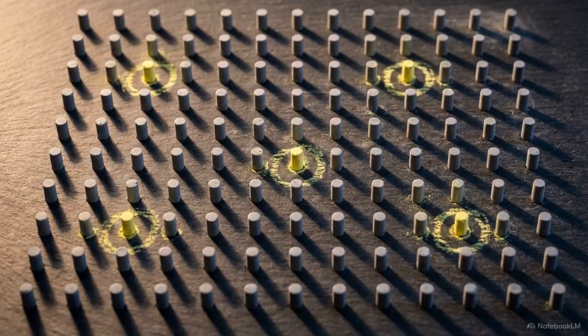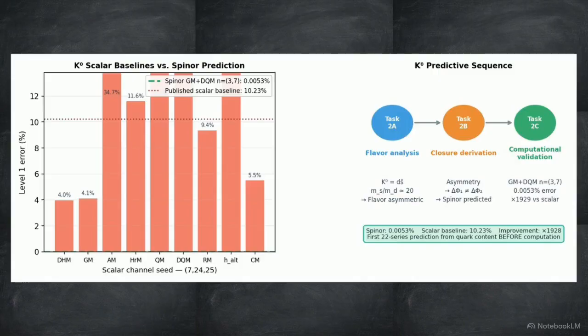To test this derivation, Task 2C initiated a comprehensive grid scan. It constrained the depths between 2 and 10, evaluating all Grant mean pairs. This chart graphs the level 1 error percentages for the K0 meson, contrasting every forced scalar channel seed against the predicted spinor result. Forcing the single seed scalar channel fails to accurately model the particle, yielding a high 10.23% average